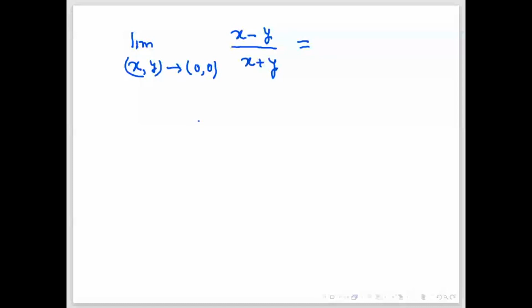So it is coming 0 by 0. Can we use L'Hopital rule? 1 minus y dy by dx. So what is your final answer? Is it 1, sir? Someone is saying 1. So I will write all possible answers: 0, 1, minus 1. Someone is saying even minus 1 also. Other than these three, does anyone want to say some other answer?